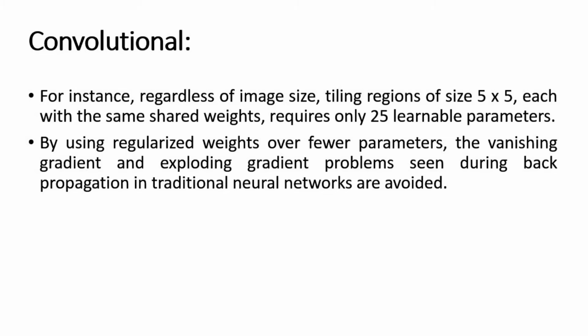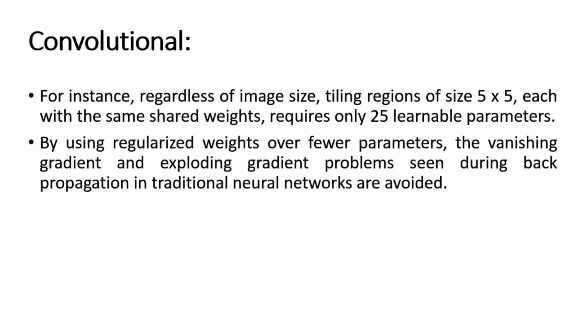Shared weights means that for a particular block, whatever weights are required for the neurons, these similar weights can be used for the second block, third block, fourth block, and so on. So this will reduce the weight requirement matrix. If there is a 10,000 pixel image, it may not be necessary to define 10,000 weights. You can define 2,500 weights, one quarter of it.